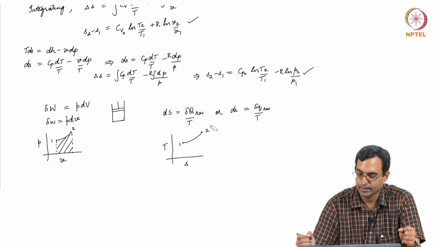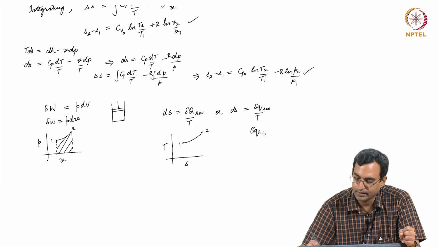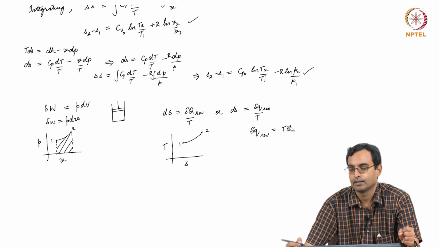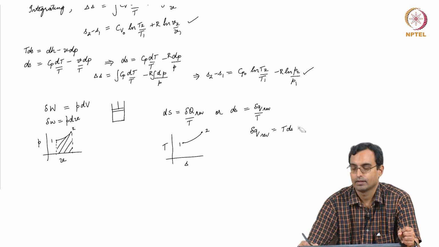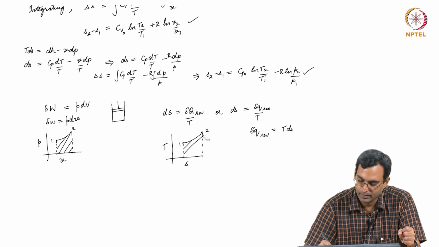For a reversible process I see that del q reversible is T dS. This is like y dx. So, that is like this. So, this essentially would give me this area.